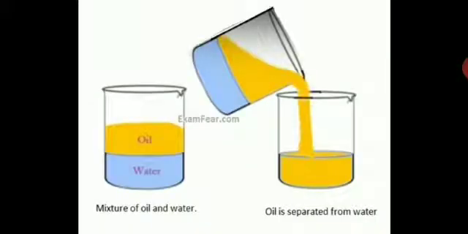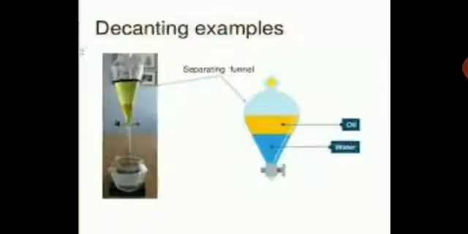Here you have a mixture of oil and water. So how are you doing that decantation? See, they are directly pouring. Very gently you have to pour. Oil will form the top layer and water will be the bottom layer. So here oil is separated from water through decantation. First of all, you have to keep it undisturbed for some time till you get the two separate layers. Is it clear, children? Yes.